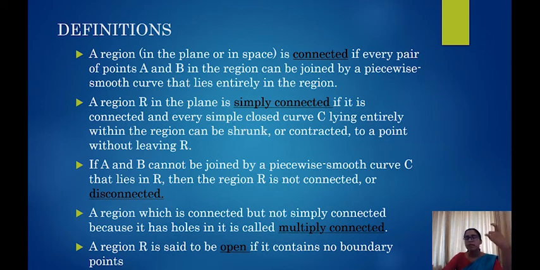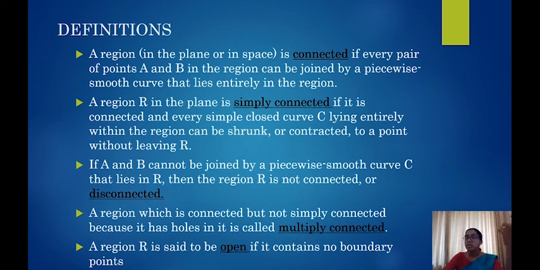If we have holes in it, then we cannot shrink or expand that particular curve without leaving the region, because there is a possibility that we will move into that hole and that curve will not lie in the region. So when we see the figures which are given in your textbook, we will get a clearer picture.